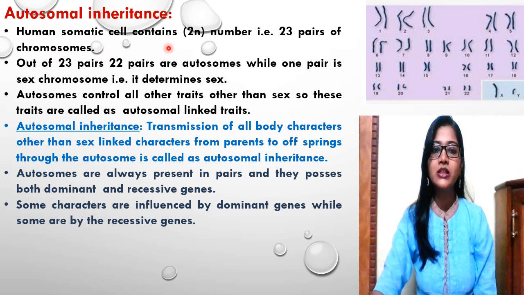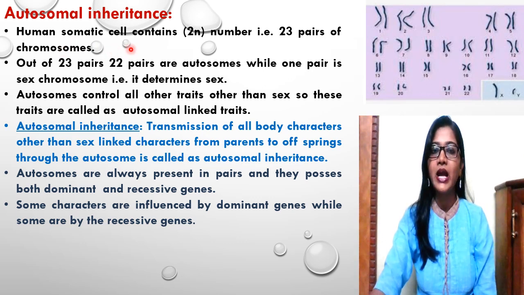The human somatic cell contains 2n number, that is 23 pairs of chromosomes. We have discussed in the earlier part of this lesson in detail about the soma cells and the somatic cells, the body determining cells, and the germ cells, the gamete forming cells. Okay, if you remember the difference we discussed between soma cells or somatic cells and the germ cells.